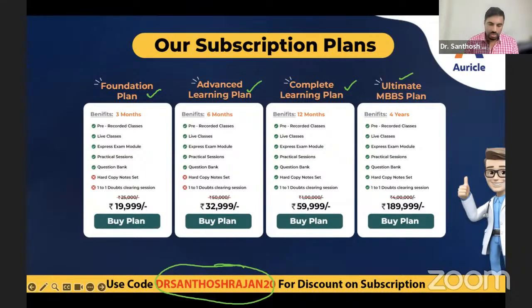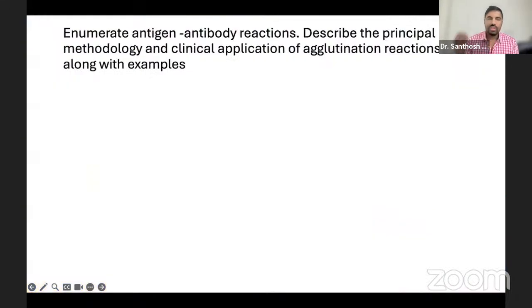Now, yes, we'll start the topic. Today's topic is a little bit longer, so we will start immediately. First of all, what is the question? You can see: enumerate the antigen-antibody reactions, first thing. And then describe the principle, methodology and clinical application of agglutination reaction, with the examples they have mentioned.